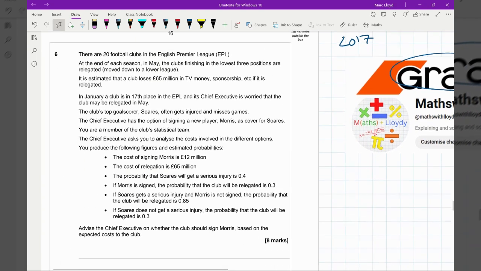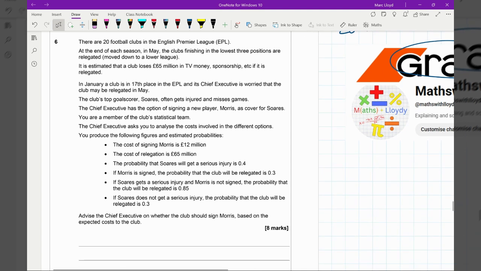Let's get into it. So this question is probably going to make a big difference between grade A and grade B. Do leave this one till last. There's a lot of reading to go into it.